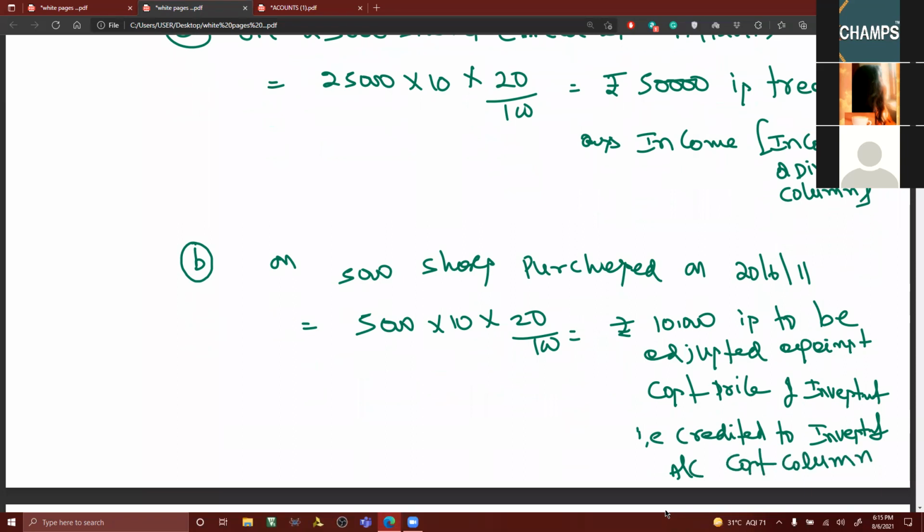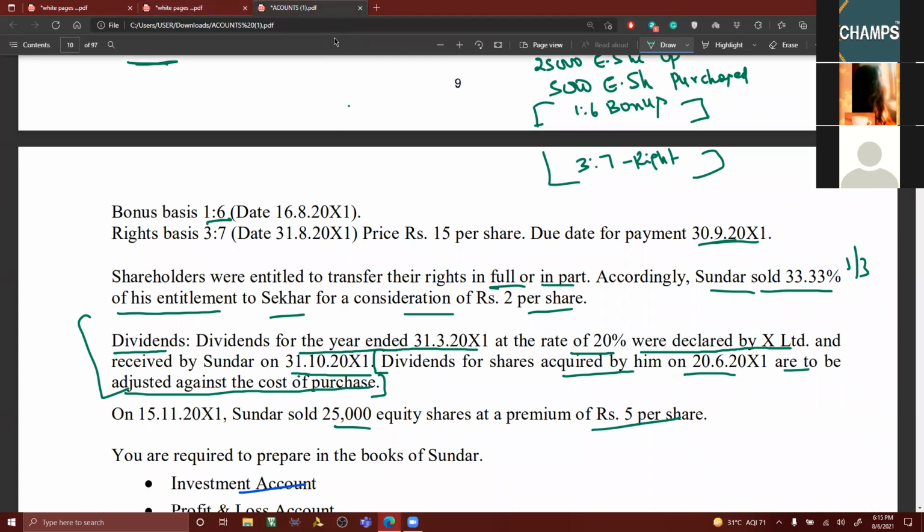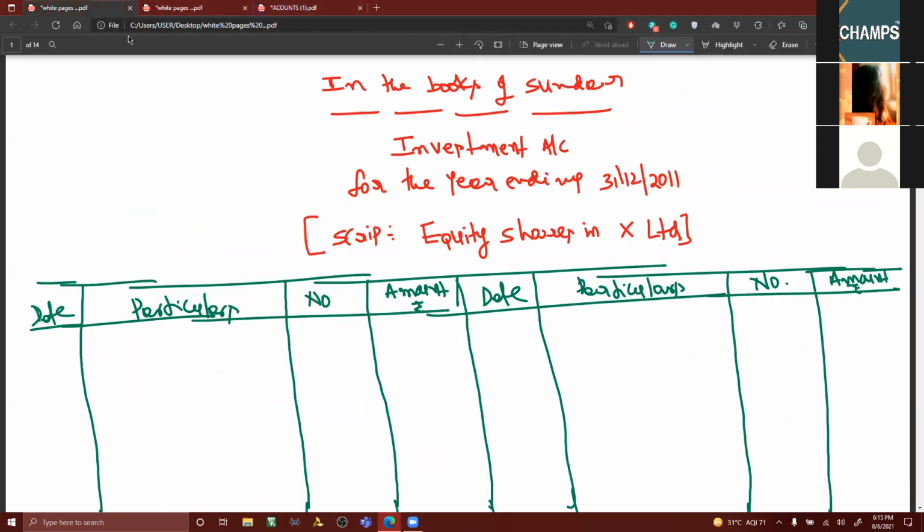Cost column. Come back to this now. This is completed. Now, the only thing is that we have to find out profit or loss, I think. Sold 25,000 equity shares at a premium of 5 rupees per share. This we can work out. For the time being, we can go back to the investment account.